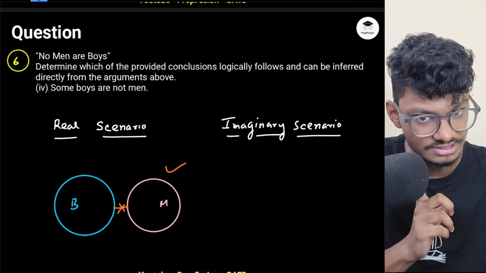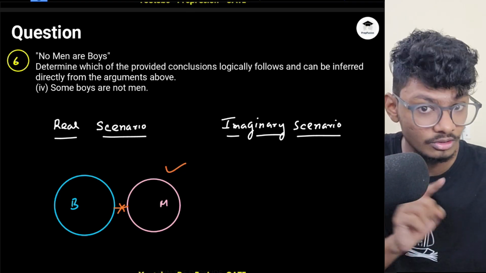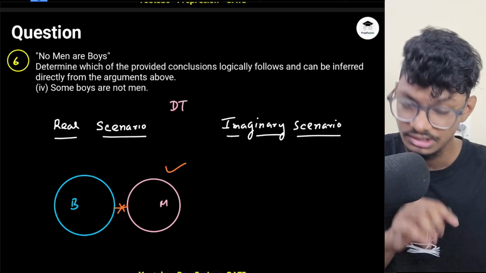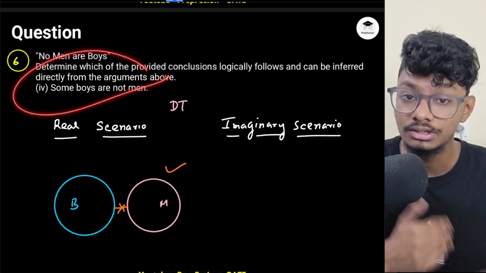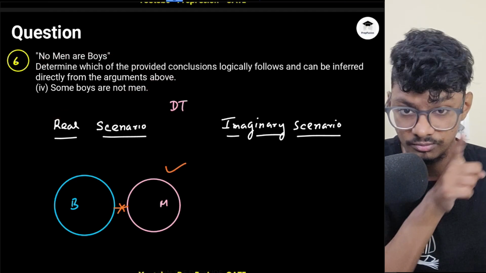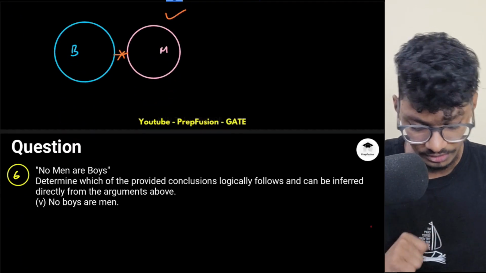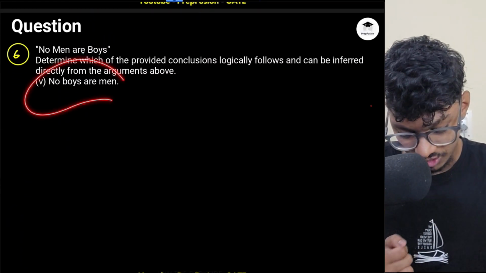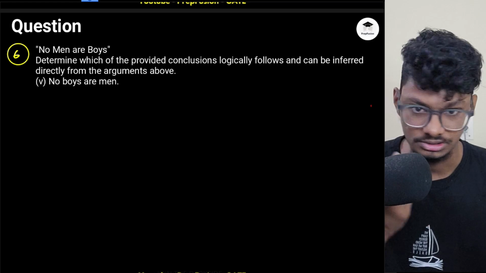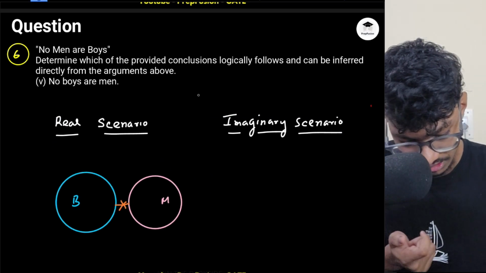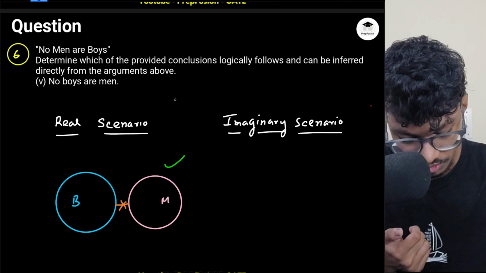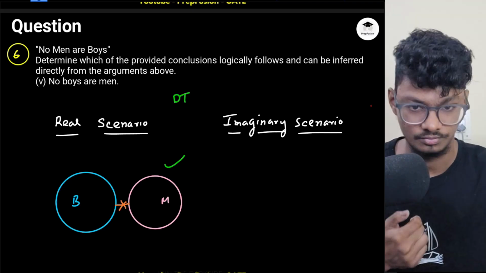It is not a possible case. It is a definite case. That's why I will not say definitely false. I will say definitely true, because although no new information has been given, this is a definite case study, right? This is not a possible case study. Okay, possible scenario. No boys are men. So it's just repeating the same thing, like no men are boys, no boys are men. It is definitely true. The picture is actually agreeing with the conclusion, so it will be definitely true.